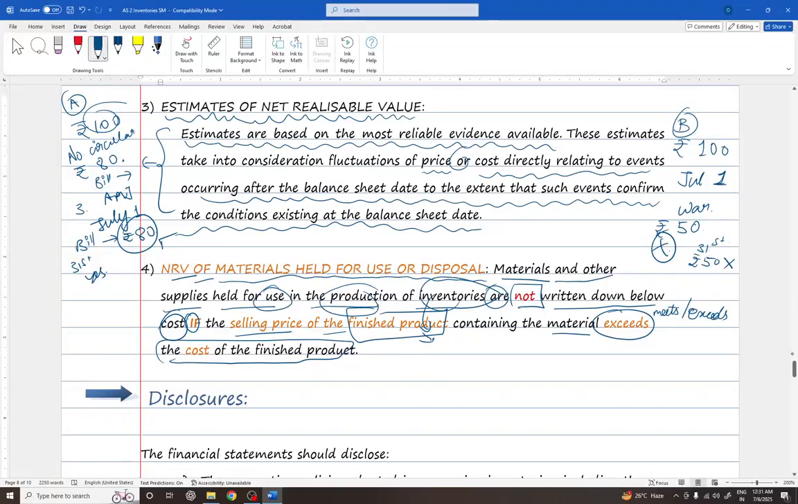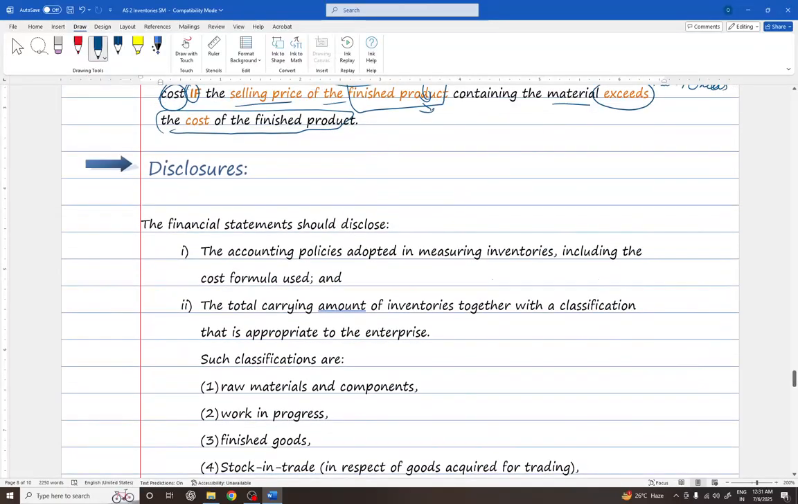Okay, now proceeding further, the disclosure part of AS2. The financial statements should disclose the accounting policy adopted in measuring the inventories, including the cost formula used. Remember, first in, first out, or weighted average, or retail method, or standard. Is there any standard method or specific methodology that gives more precise or reliable information relating to the raw material?